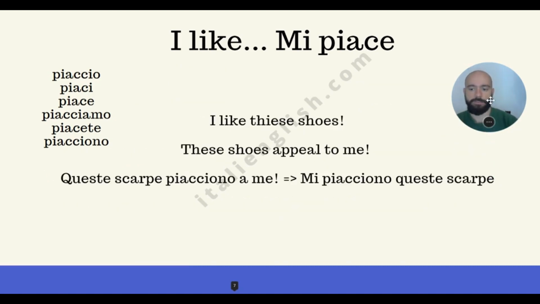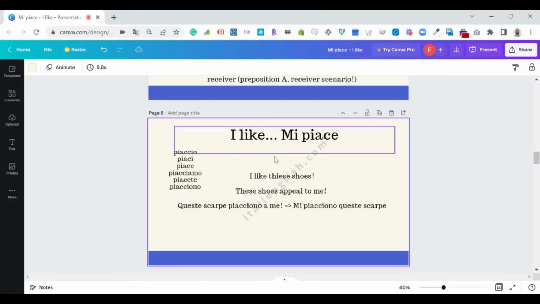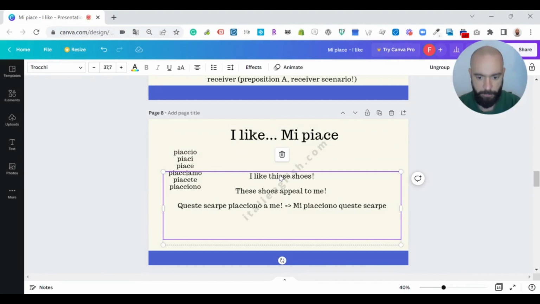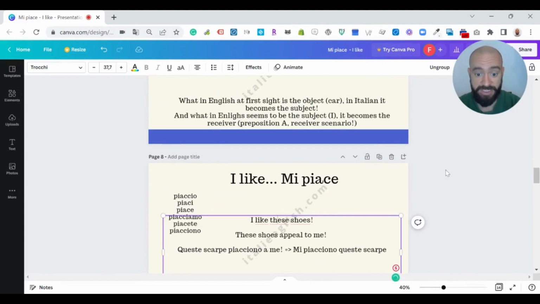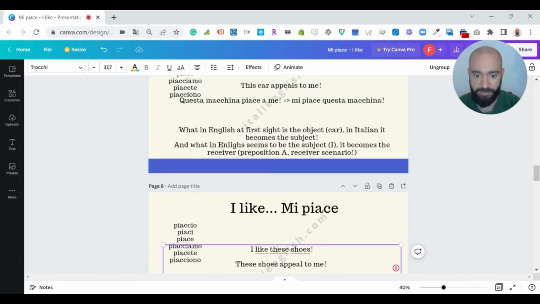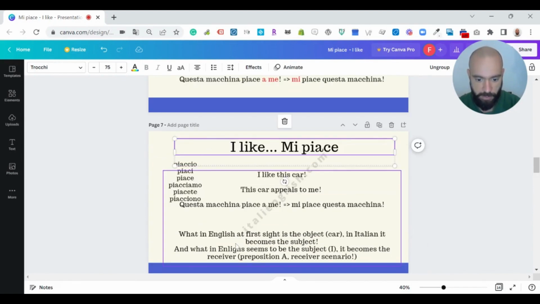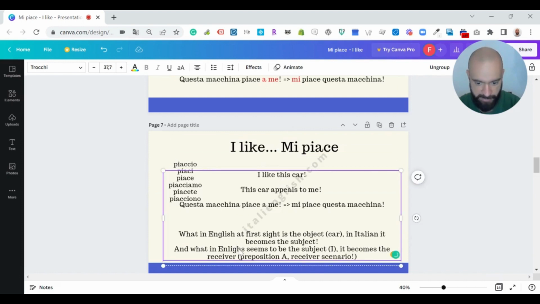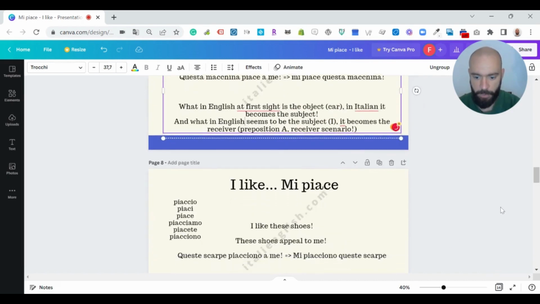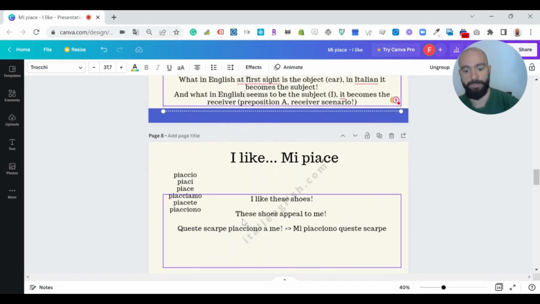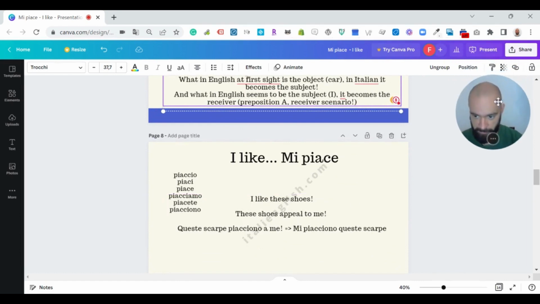So let's grab another example. I like these shoes. Sorry for the misspelling, let me fix it very quickly. Shoes is plural. It's not a car anymore, it's not Colombia, it's not Mexico, it's not Jurassic Park. It's plural, right? So I like these shoes becomes these shoes appeal to me.